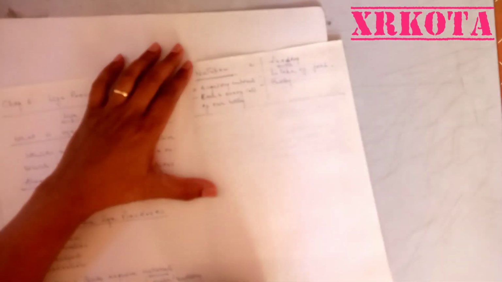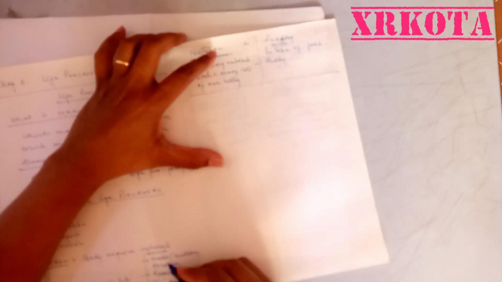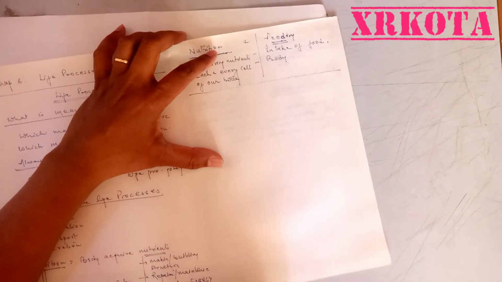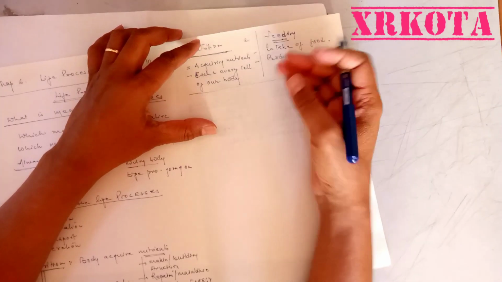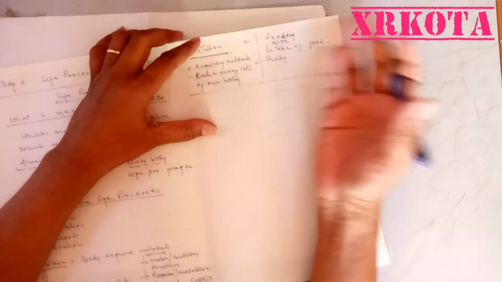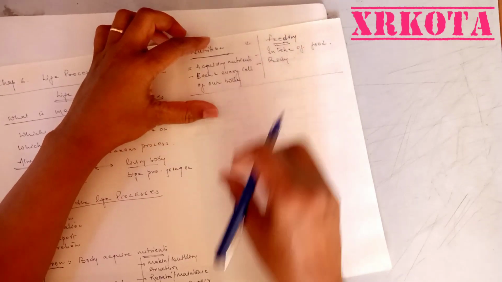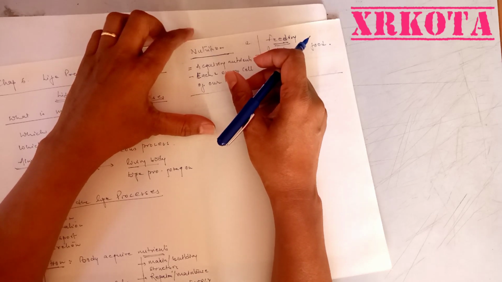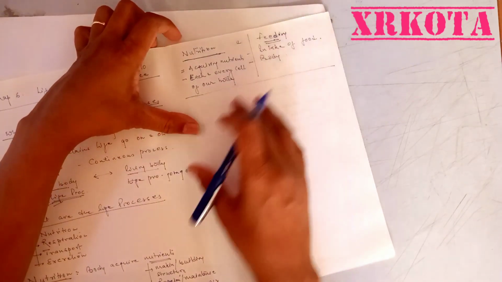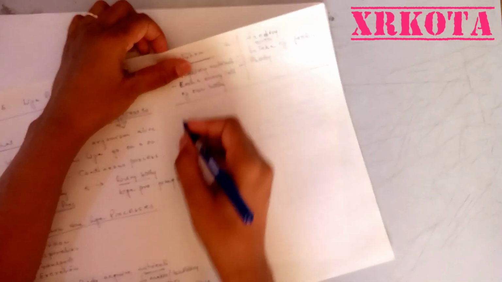And by the nutrients, that is nutrition, we get nutrients, and nutrients are required for building our body, for growth, development, repair, regeneration, reproduction even, and for getting energy for doing any sort of work, maybe for movement, for locomotion, for making new cell, for breaking of the food and many other things. That is practically everything which is going on in our body are based on energy, and all this energy comes from our food. We are not sitting in the sun and getting energy. We may get energy, but that energy is of no use to us. We will discuss this a little later when we will be elaborately studying about nutrition. It is only an introduction.